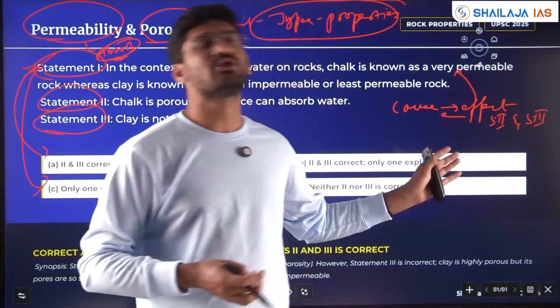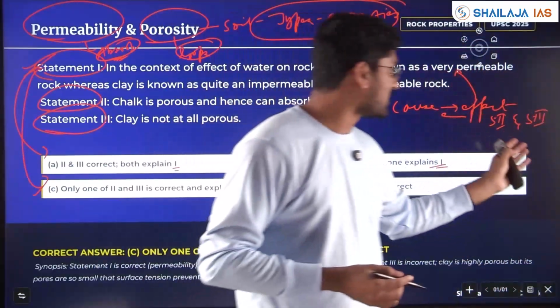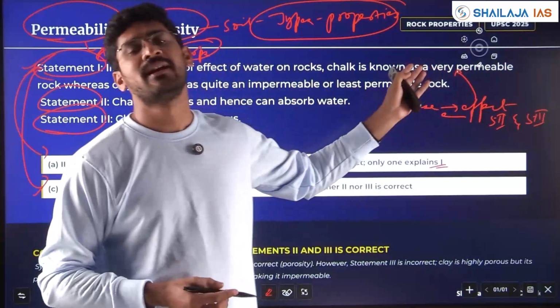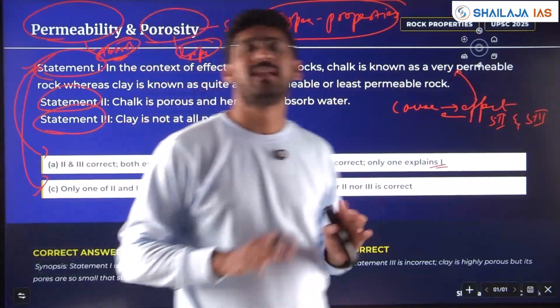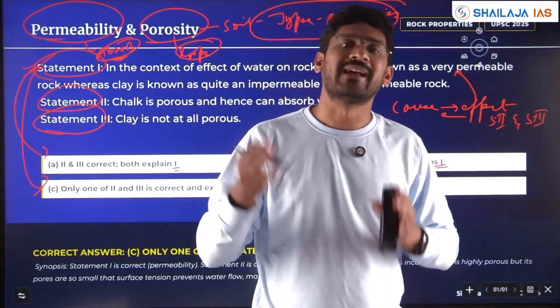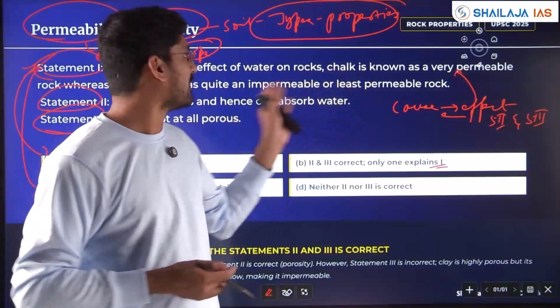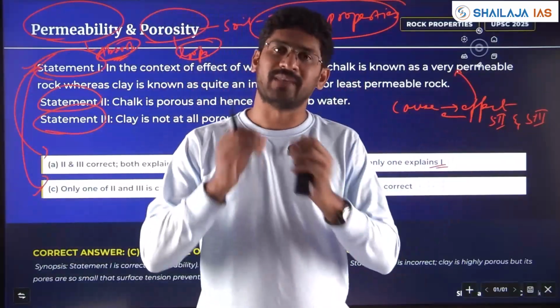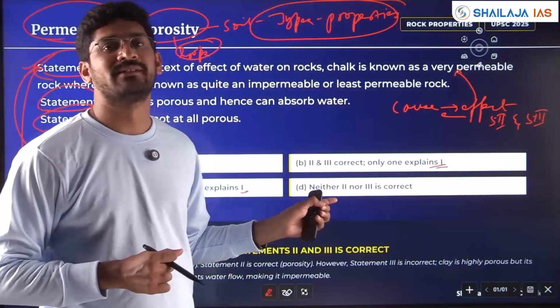You have to individually check whether statement 2 is explaining statement 1 and whether statement 3 is explaining statement 1. Statement 1 is implied to be valid, because in the options itself the examiner is suggesting that you need not think whether statement 1 is right or wrong.